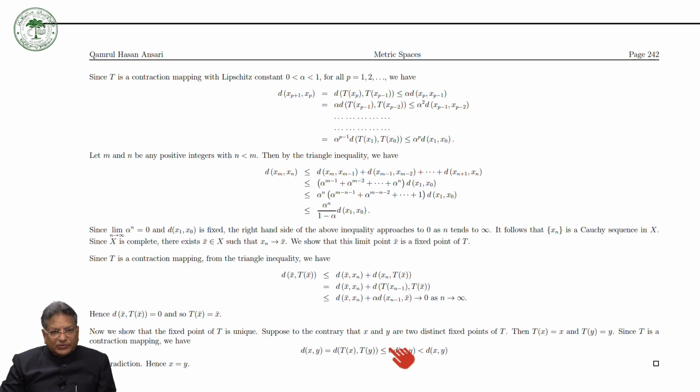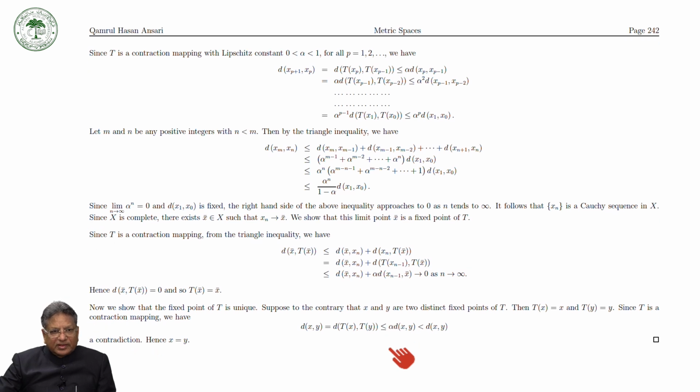Since T is a contraction mapping with constant alpha lying between 0 and 1, for all p running from 1 to infinity, we have d(x_{p+1}, x_p) equal to d(T x_p, T x_{p-1}), by the rule by which we defined the sequence.